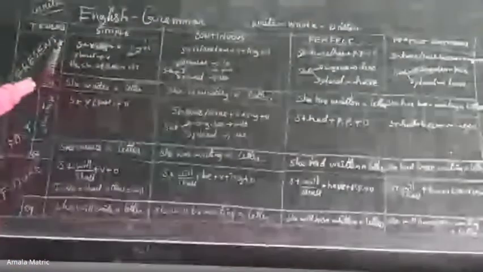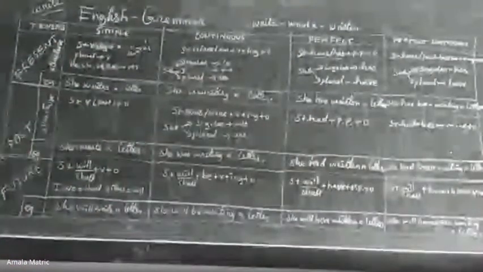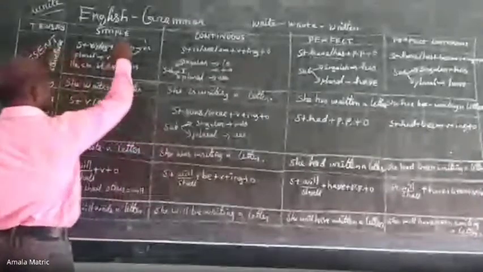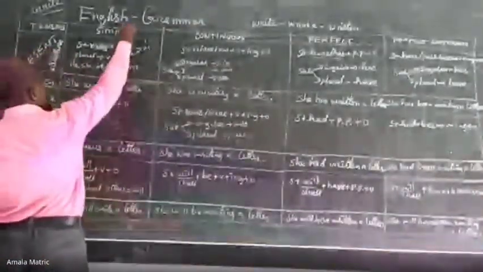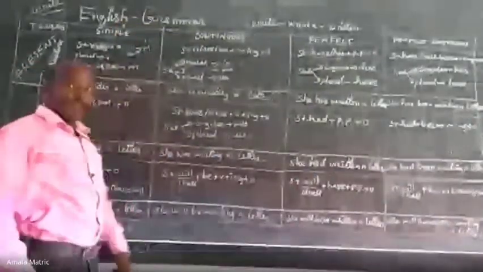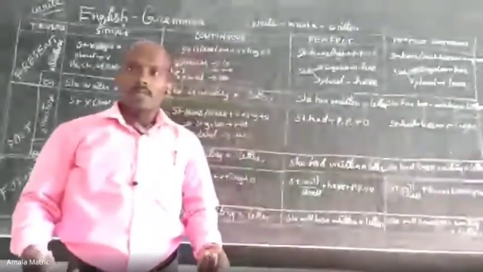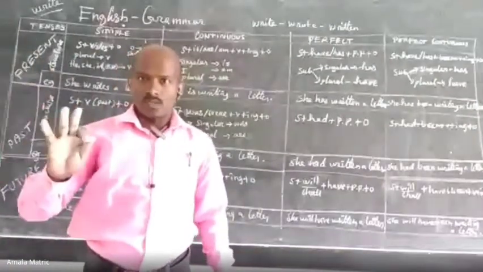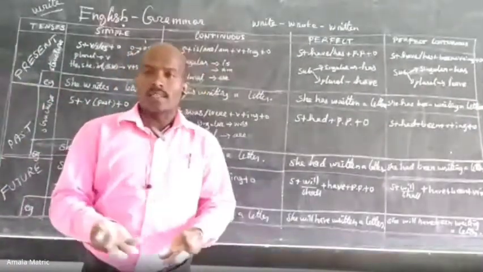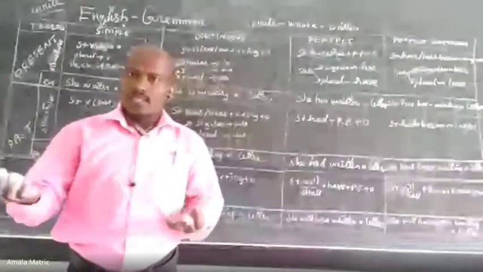Now, simple present. If you consider the simple present, the action is at a point. It may not have started, or it may be at the point, about to start, in the nearest future.